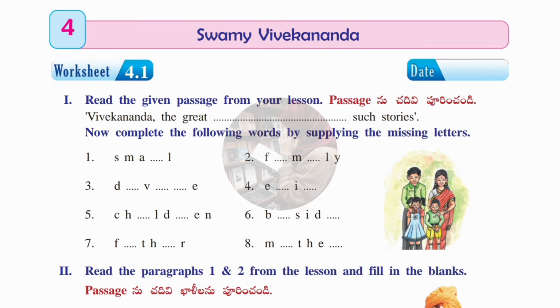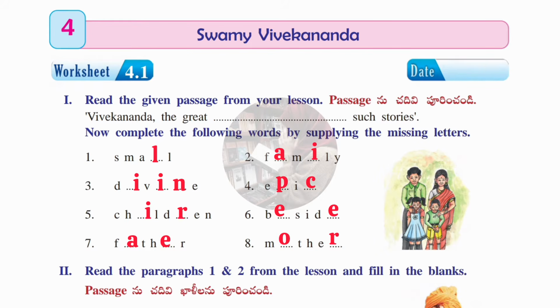Let's see the answers. First one is small, SMALL. Second one, family, FAMILY. Third one, divine, DIVINE. Fourth one, epic, EPIC. Fifth one, children, CHILDREN. Sixth one, beside, BESIDE. Seventh one, father, FATHER. Eighth one, mother, MOTHER. Okay, these are the 8 words from that passage.